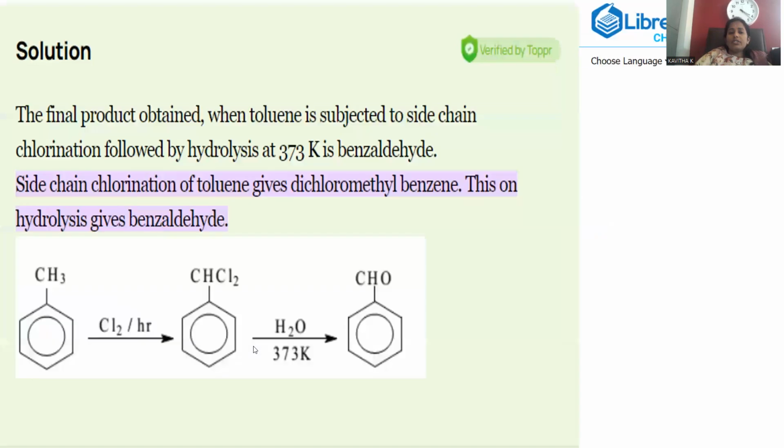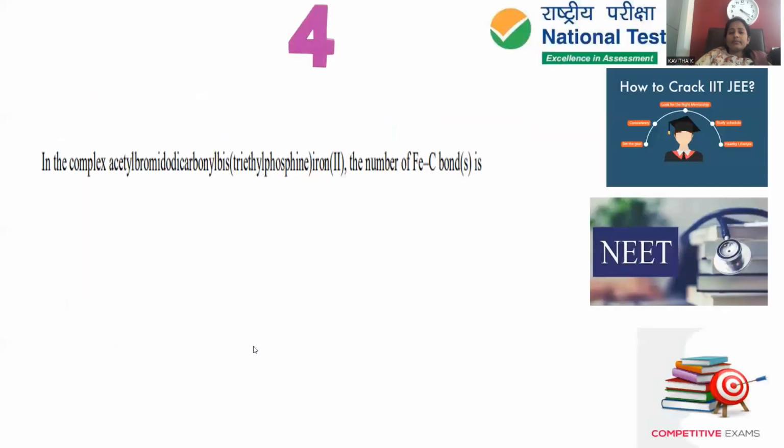Let me go with question number 4. Question number 4 is collected from the 2015 Paper 2 conducted by the National Testing Agency. It is a JEE Advanced question. In the complex acetyl bromido dicarbonyl bis(triethylphosphine) iron(II), how many iron-carbon bonds are to be identified?